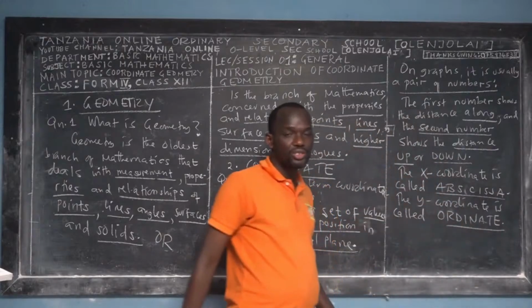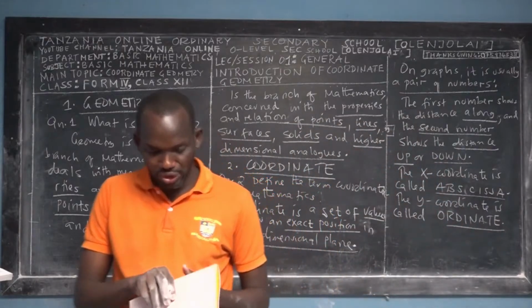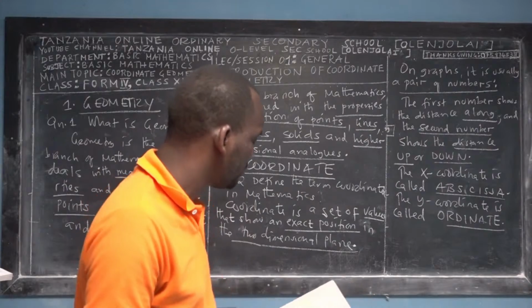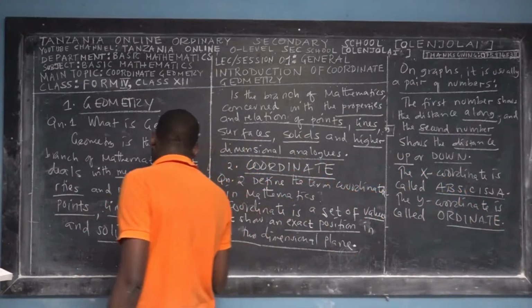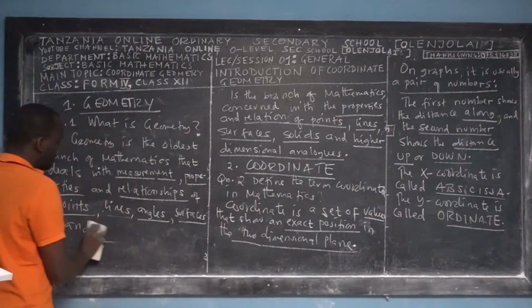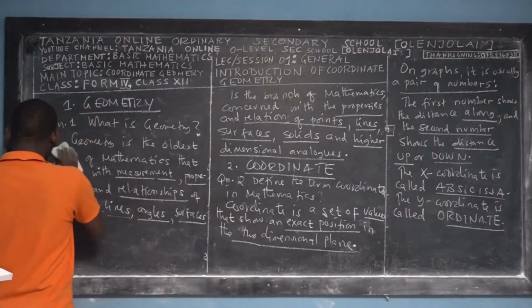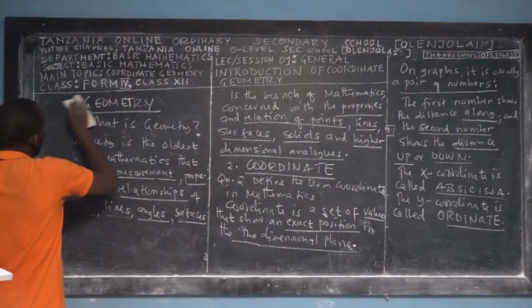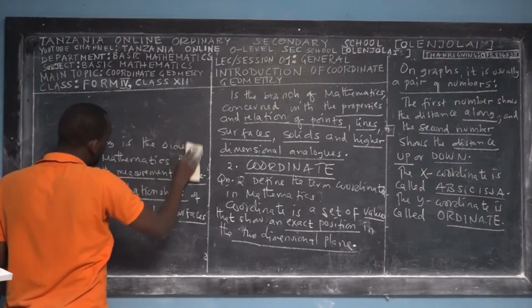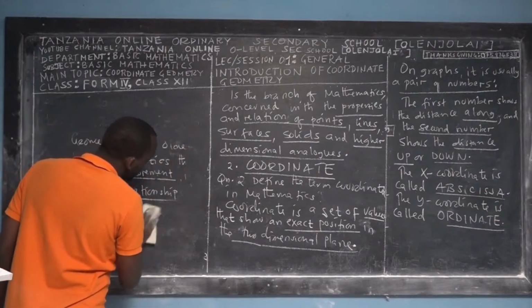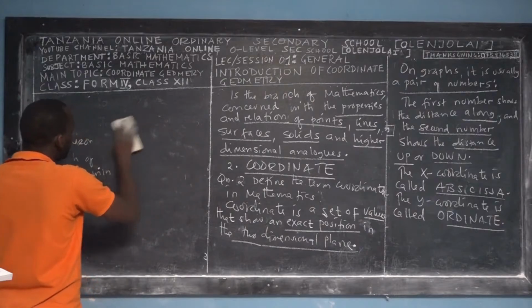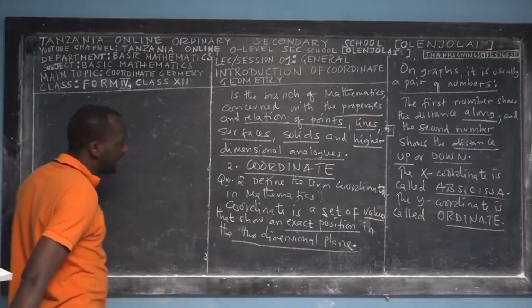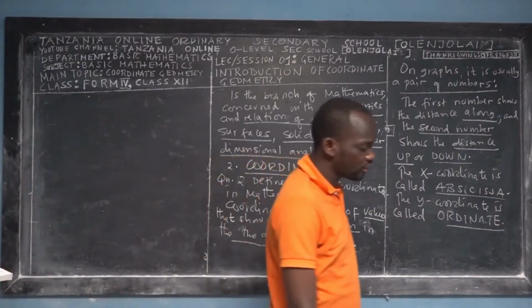So those are the pieces of information that you need when you are learning the topic of coordinate geometry. Now, you know the meaning of coordinate, you know the meaning of geometry. Then we combine these two words together, and we have a topic called coordinate geometry.